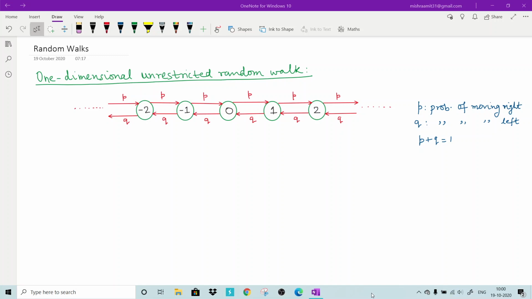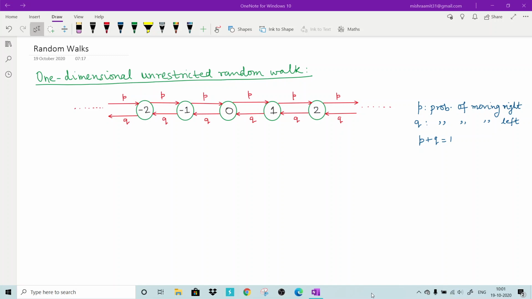First we observe that this is a Markov chain, because if you are at position 0, you can move either to 1 or to -1. It does not depend upon where you were before 0. That is not required here.